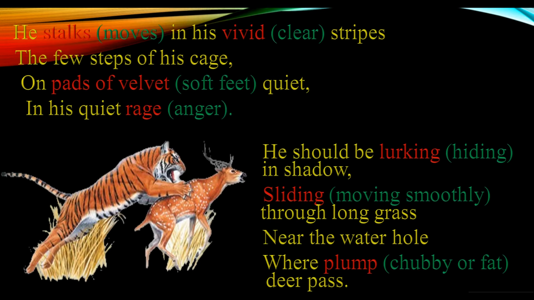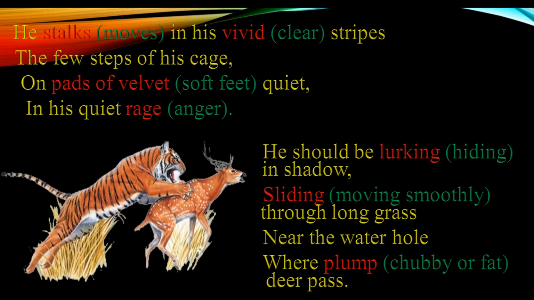That is something God has given to this animal, and that helps the animal to attack its prey. So that is why it is moving very quietly without making any noise, in his quiet rage. In his quiet rage means this tiger is very angry, but it is very quiet. It is not making any sort of noise, nor is the tiger growling or anything else, but the tiger is very quiet. Now, this first stanza talks about the tiger that is in the zoo.